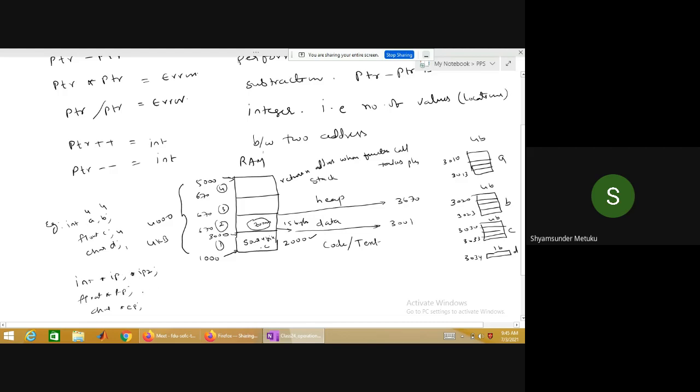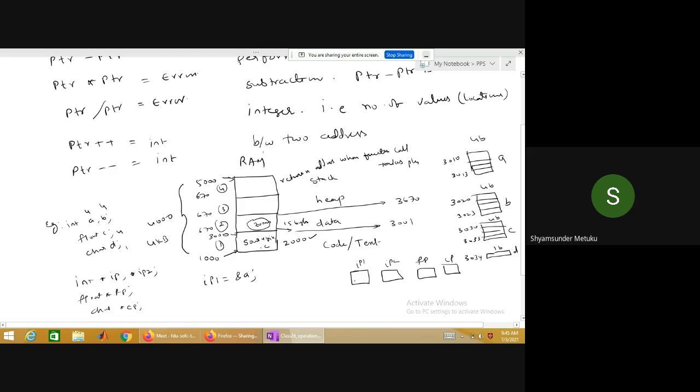IP1 and IP2 belong to what type of integers? This is IP1, this is IP2, this is FP, this is CP. All these IP1, IP2, FP, CP are normal variables or pointer variables? Pointer variables. Okay, fine. When I say IP1 is equal to ampersand of A, can you tell me what is the value stored in IP1?